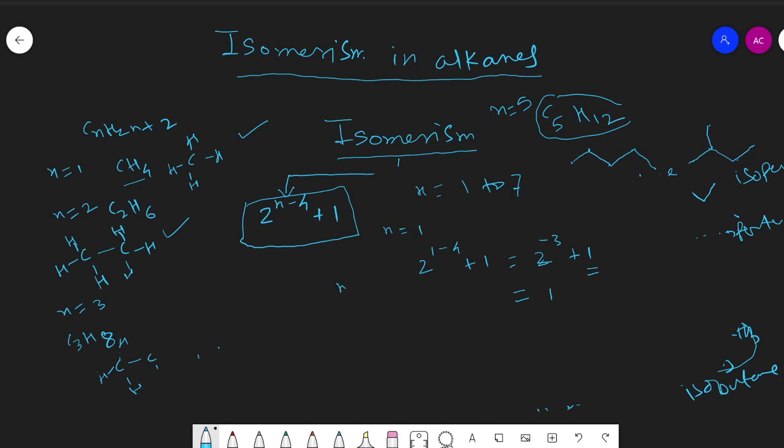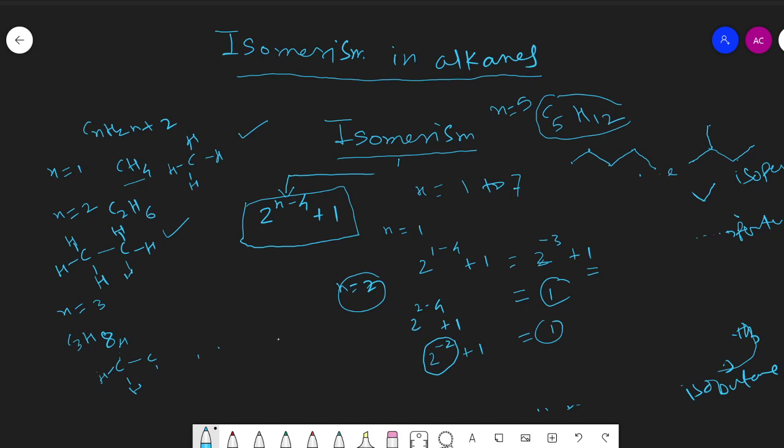If n is equal to 2, meaning two carbon atoms are there, then we can write 2 to the power 2 minus 4, plus 1, we get 2 to the power minus 2, plus 1. So here negative power, neglect this term, only one compound is there. It means for methane only one is there, for ethane only one is there, there is no other isomer. CH4 represents one structure, C2H6 represents one structure.